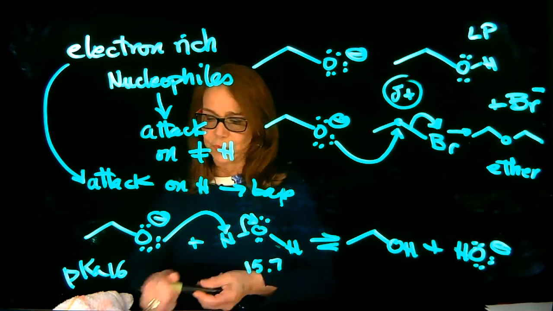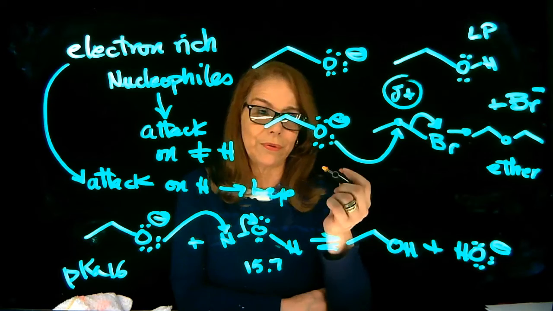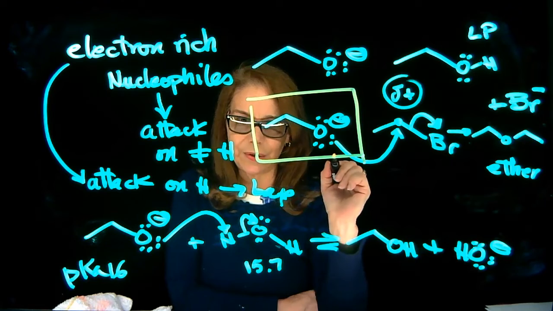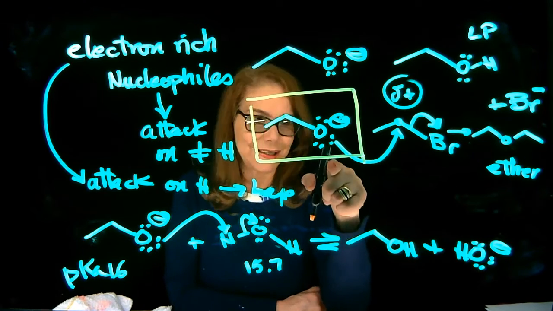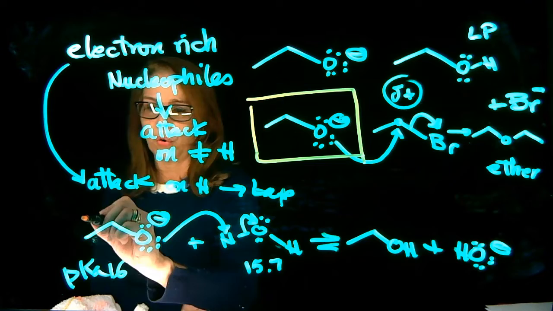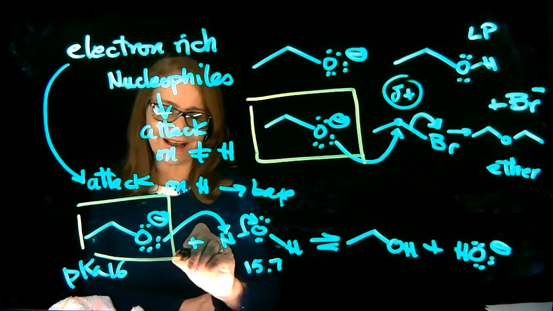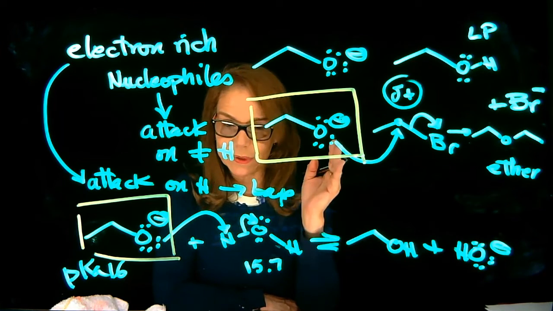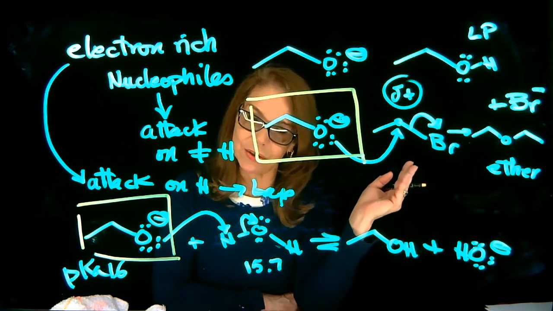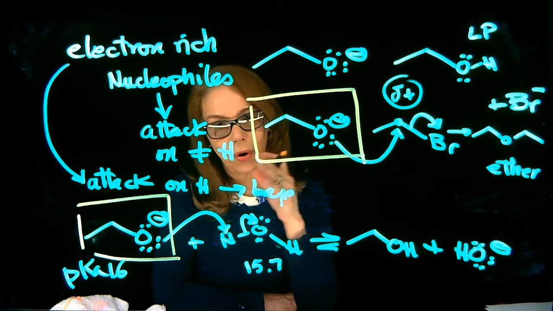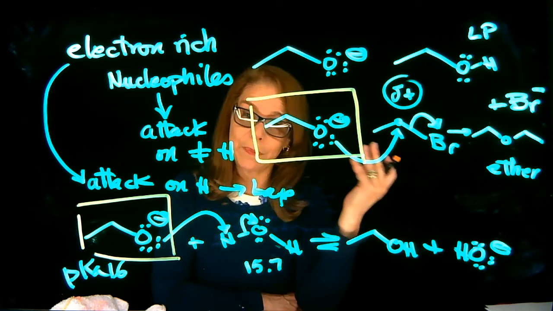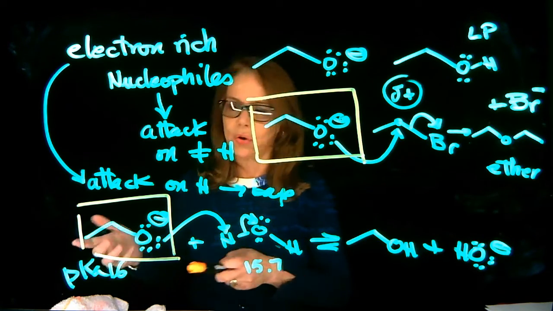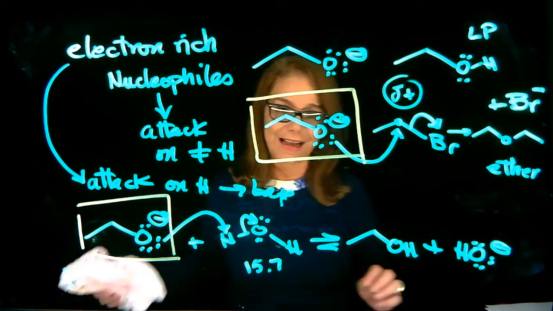Again, what I want you to notice is that when you are on a problem, you should be able to distinguish when you have a nucleophilic attack, in this case over a carbon, or when you have the species acting as a base in a proton transfer reaction. So that's very important. Now we're going to be discussing in another video what makes a good nucleophile, what are strong bases, strong nucleophiles, or weak bases, weak nucleophiles, and so on. We're going to be talking about that in another video.